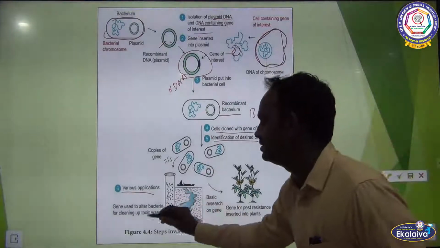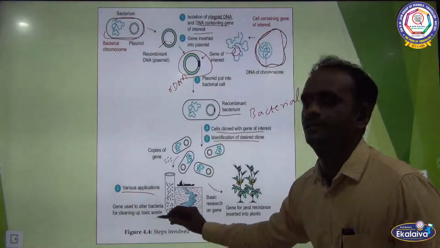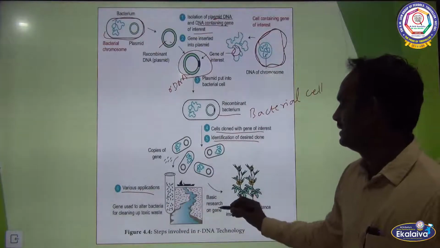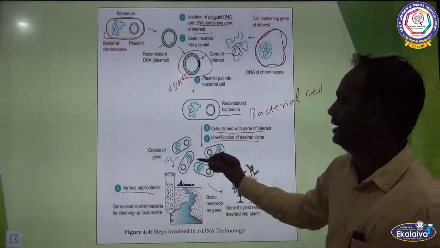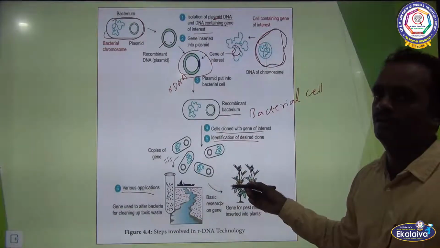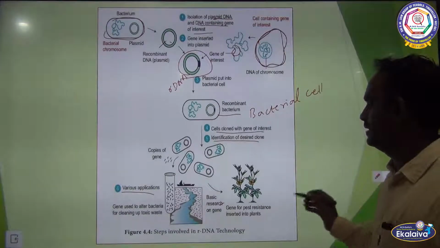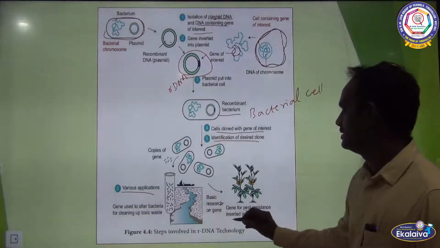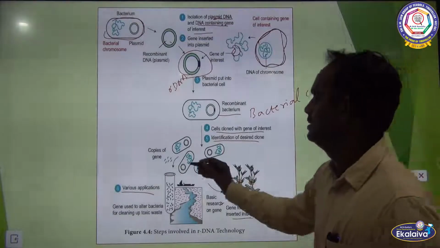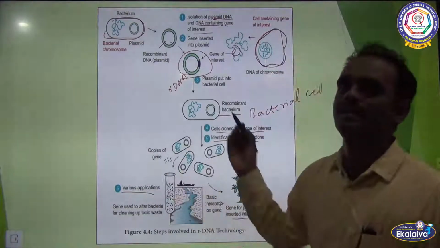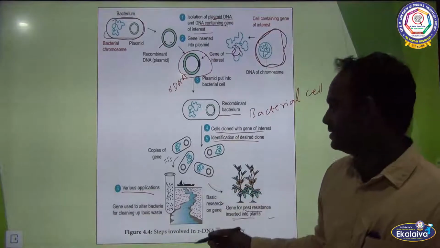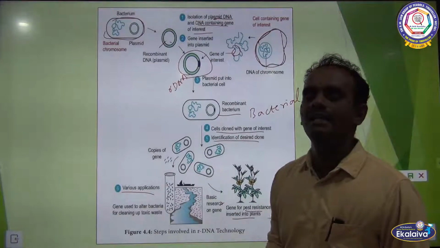Genes are used to alter bacteria for cleaning up toxic waste, and also for basic research on genes. So with the help of this, it is used in various processes in biotechnology. Okay, a gene for pest resistance is inserted in the plasmid, genes which are used for various applications. So these are the steps involved in rDNA technology.